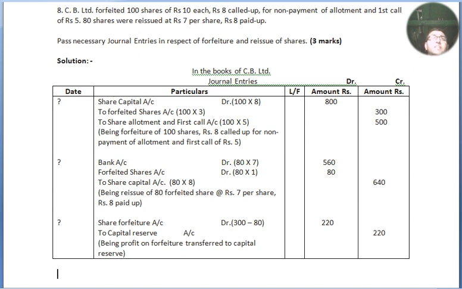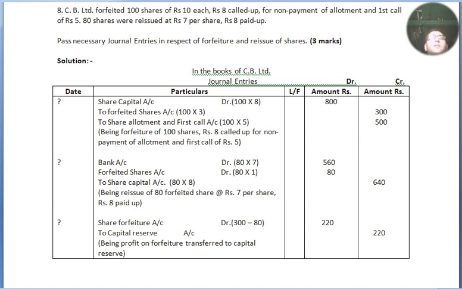Full stop. 80 shares were reissued at rupees 7 per share, rupees 8 paid up. Now we move to our solution. In the books of CB Limited, journal entries. I have made the format of journal entries: date, particulars, ledger folio, amount, debit amount, credit amount. Now we move to our journal entries. Date is not mentioned, so we again use the symbol of question mark.